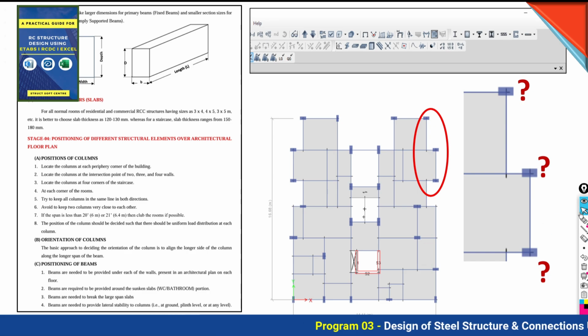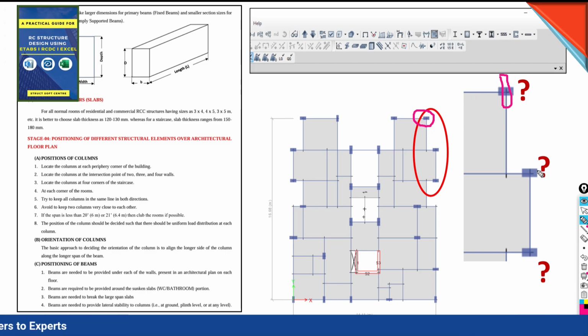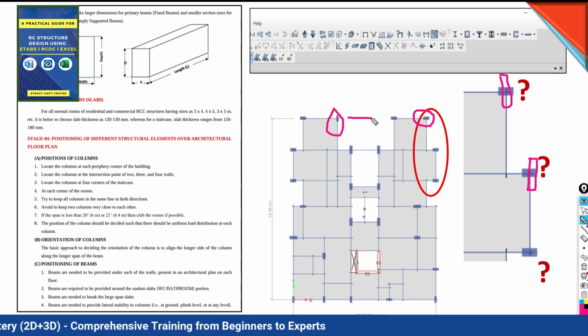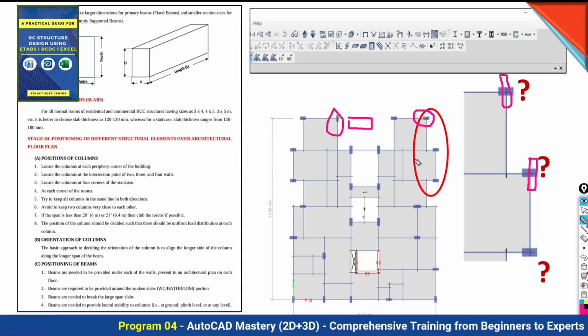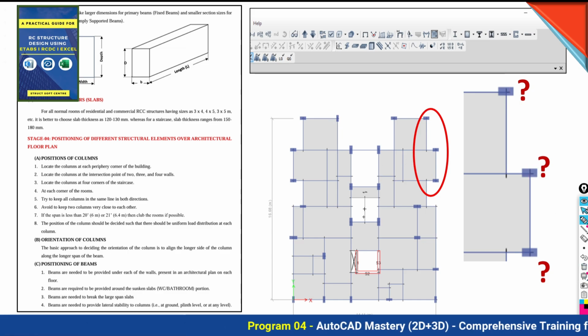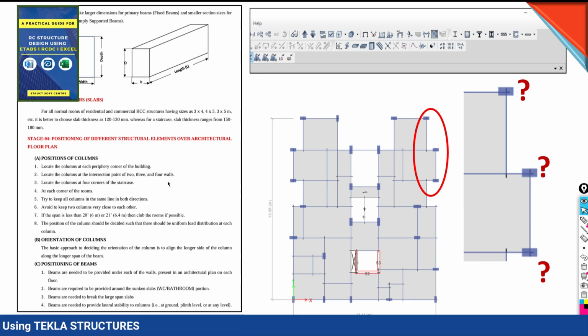Here, as you can see, I have given the column as horizontally oriented. Why have I not taken it as vertical? That is the question. Here it is horizontal, why not vertical? Here it is vertical, why not horizontal? We have to find the answer to this question, and we are discussing all of this in detail in the training program by following this practical guide book. There we have discussed everything in detail.